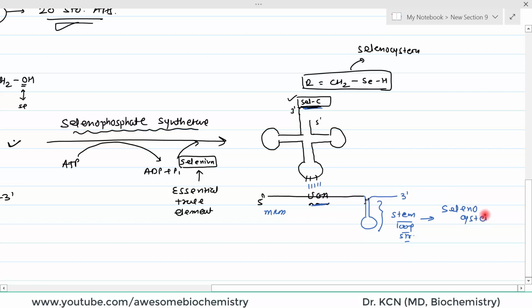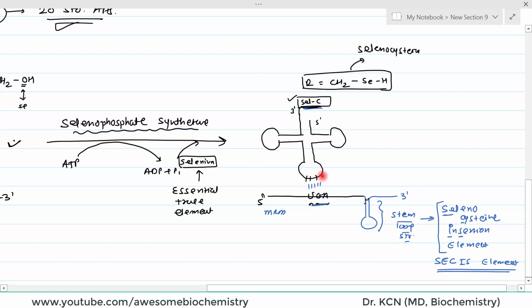Selenocysteine insertion element. So from SE we can write SE, for C this is C, I and S, SECIS element. Its short form is SECIS element, okay, or the long form is selenocysteine insertion element, okay.